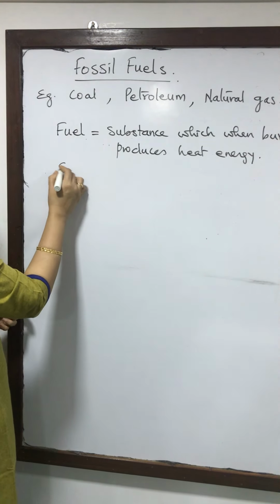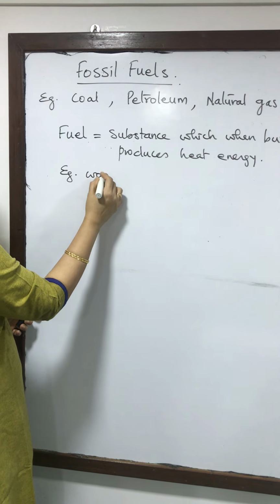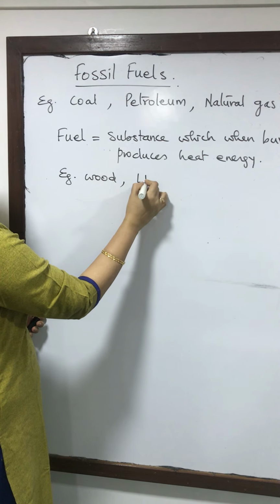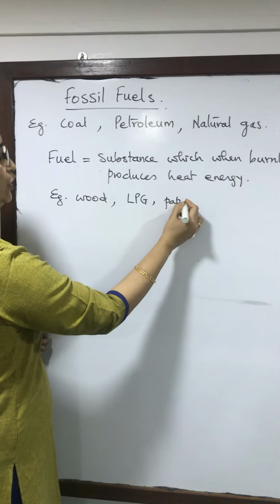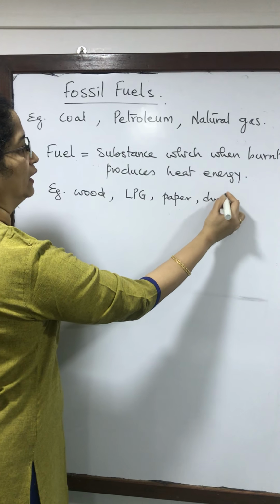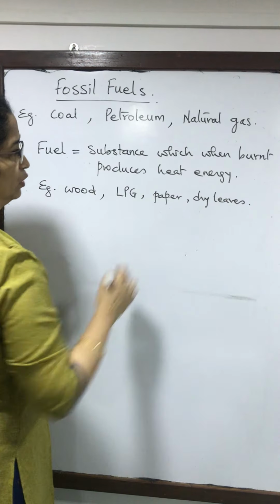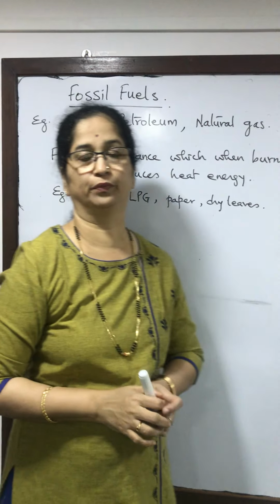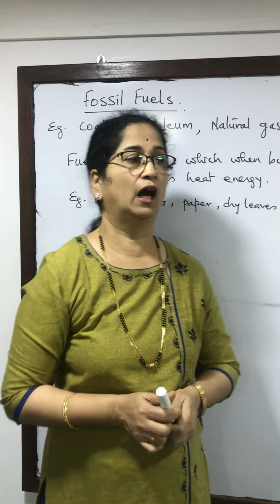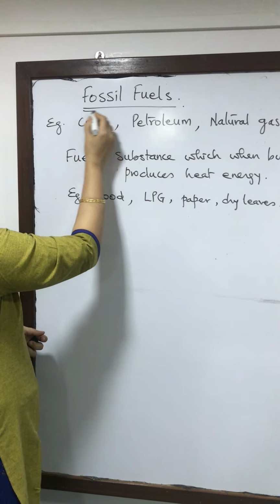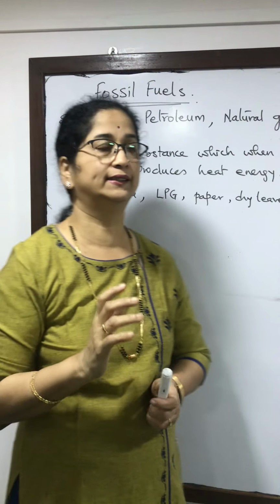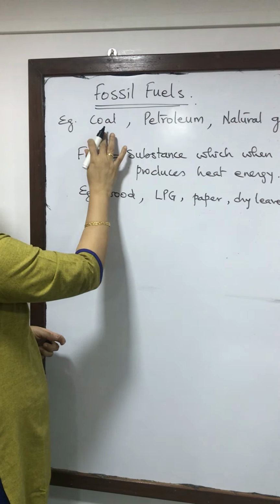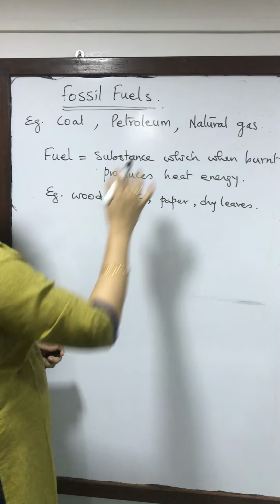Examples of fuel that we have been using for a long time are wood, LPG, and we can also use paper, we can use dry leaves. All these are fuels and many more. But the common fuels that have been used are fossil fuels. So today I am going to talk about fossil fuels. Examples of fossil fuels are coal, petroleum and natural gas.